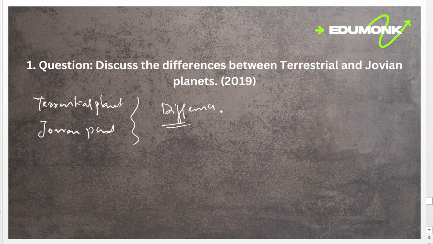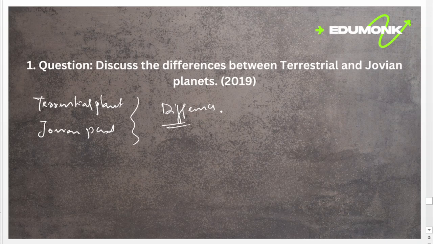We know the terrestrial planets are Mercury, Venus, Earth, and Mars. We already discussed their specialities: they have an Earth-like rocky structure, a solid surface, little or no atmosphere, and they are closest to the sun, the inner planets.